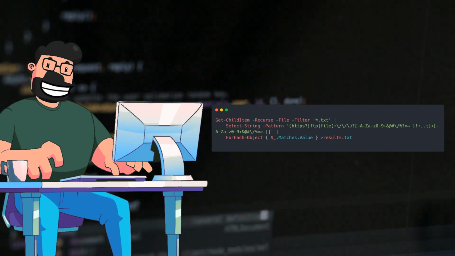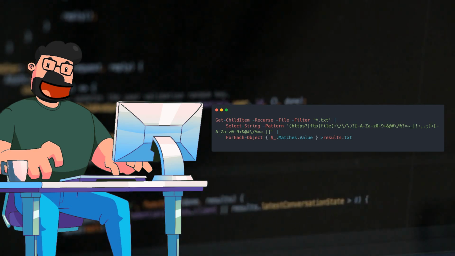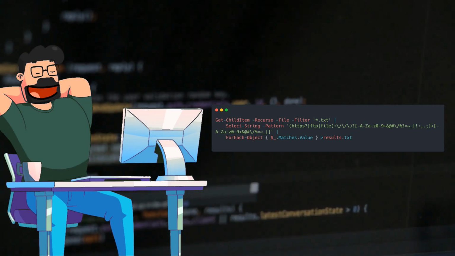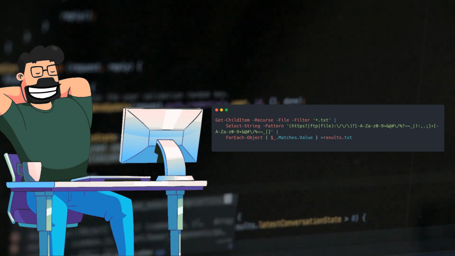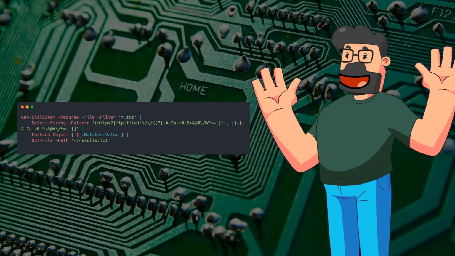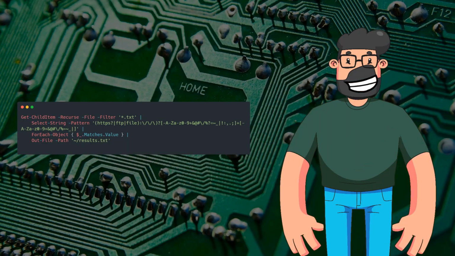This step directs the extracted URL links straight into a results file, keeping everything neat and tidy for future reference.